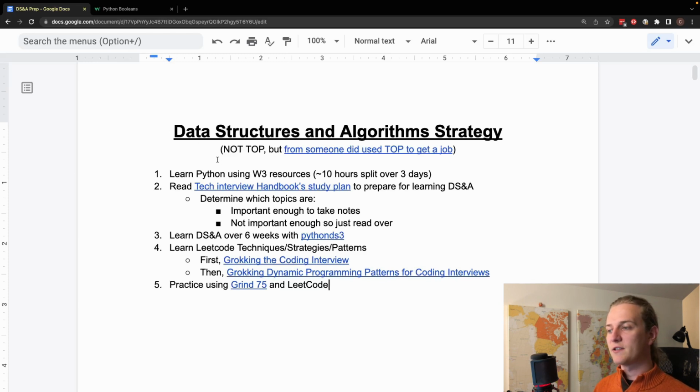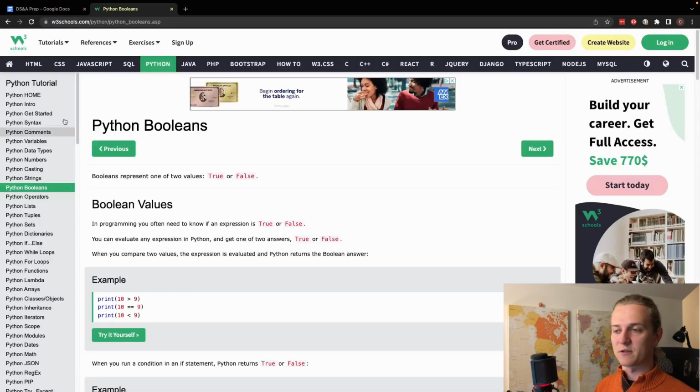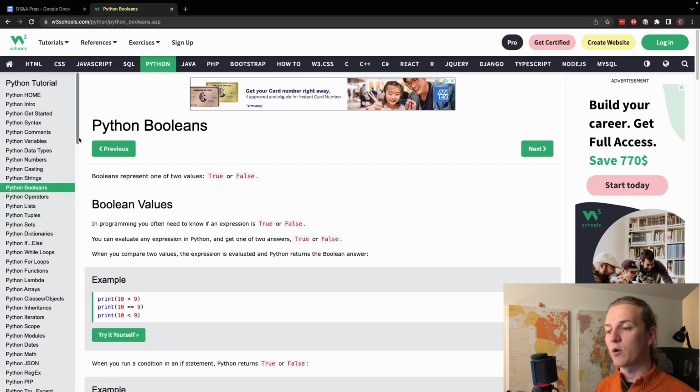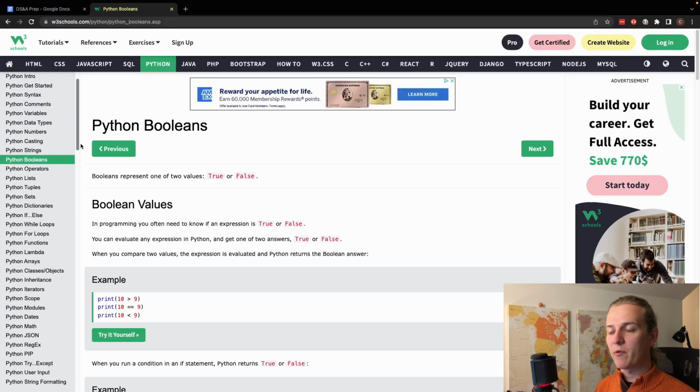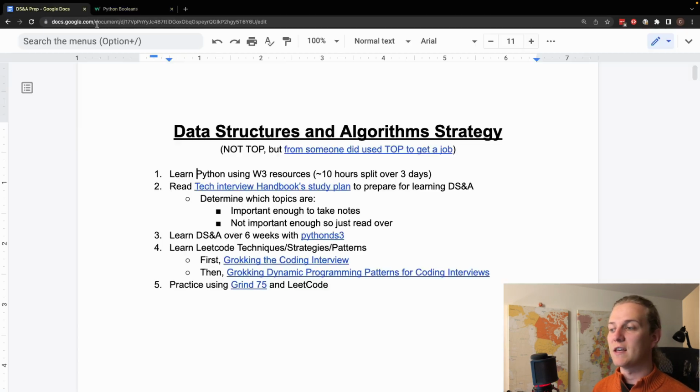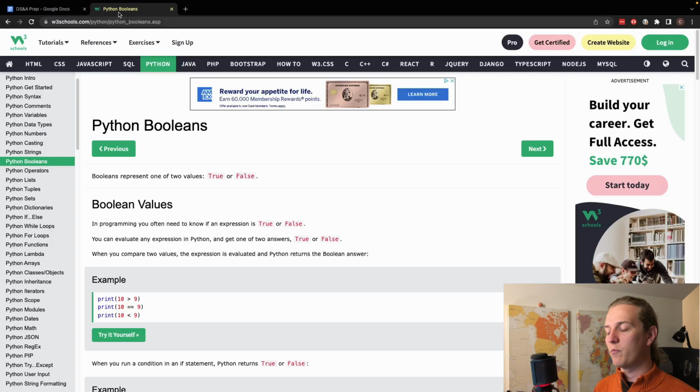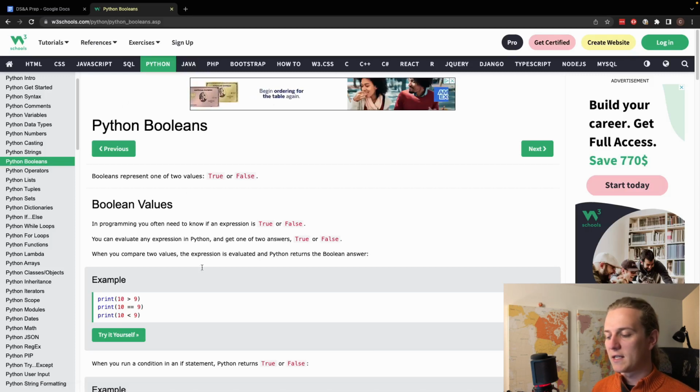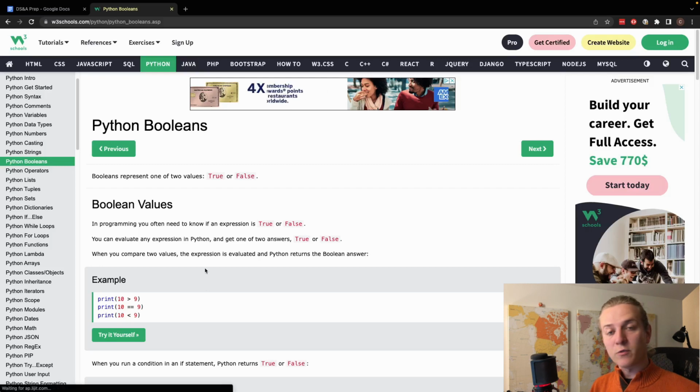So today I started this Learn Python. I have an understanding of Python, but I'm just using this as a refresher to get a bit more thorough. So I'm reading through this Python tutorial on w3schools.com, and I'm just taking some notes as I'm going along. I'm not trying to memorize this. I'm just trying to get an understanding of broad syntax, and then I'll continue on to the next step within the tech interview plan. So I'm probably going to take this week to do that. I'll probably finish up in the next couple of days. It doesn't seem like it'll take that long, but that's what I'm going to be doing going forward.